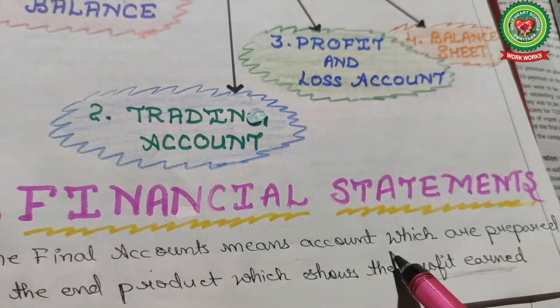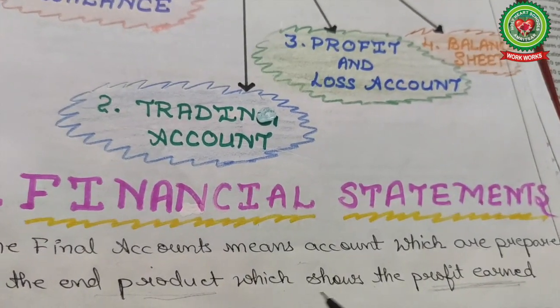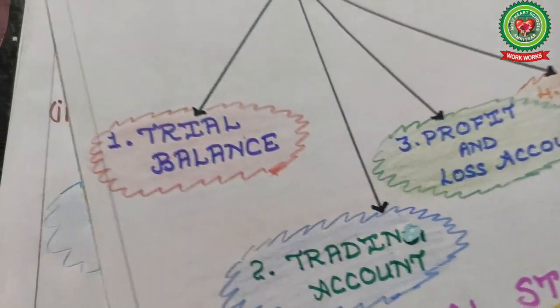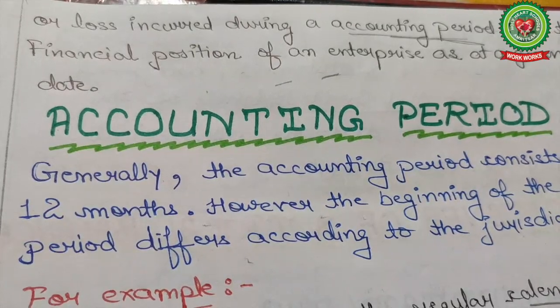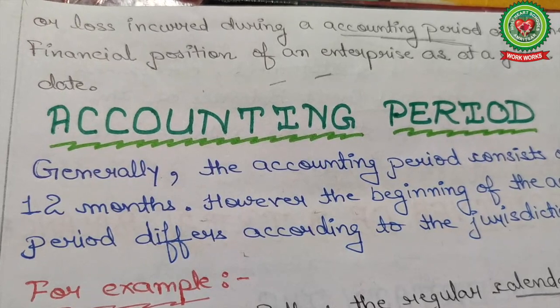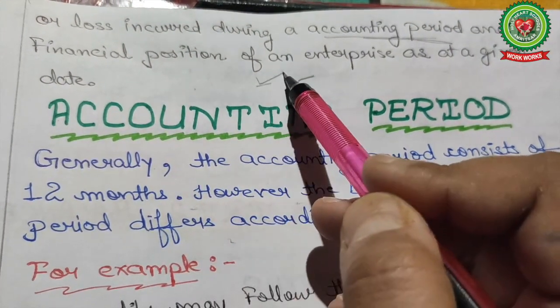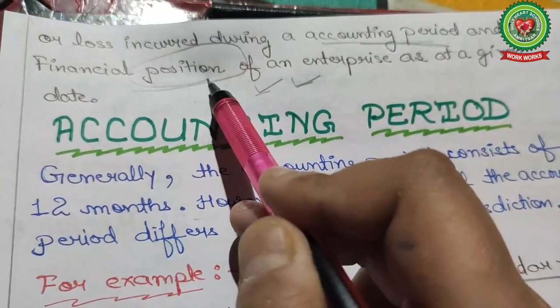Final accounts means the accounts which are prepared as the end product. It is a type of end product which shows the profit earned by the company or the loss incurred during the accounting period, and the financial position of the enterprise at the given date. So the financial statement shows the profit earned or loss incurred and also shows the position of the company.